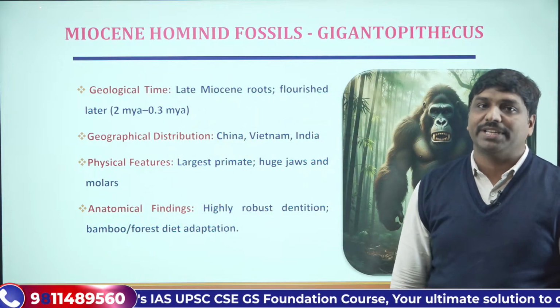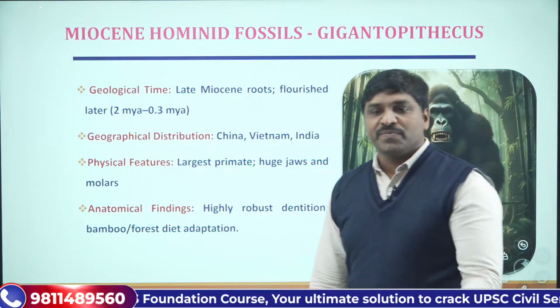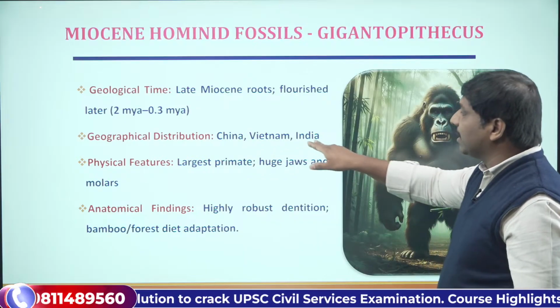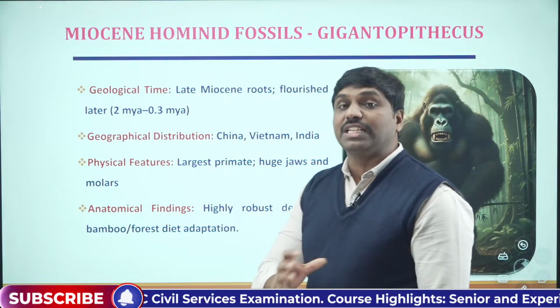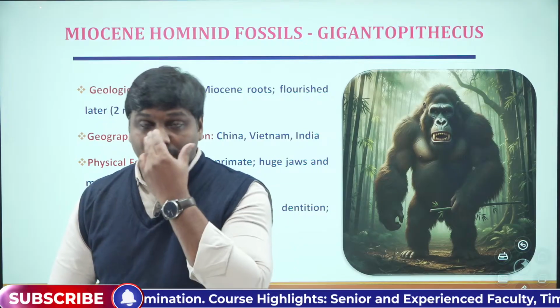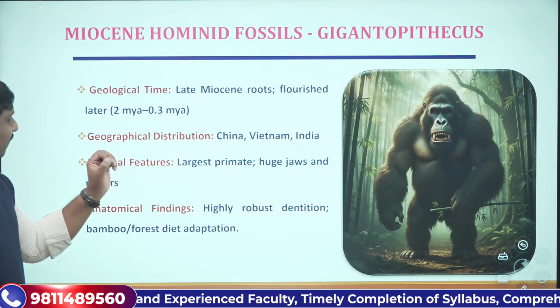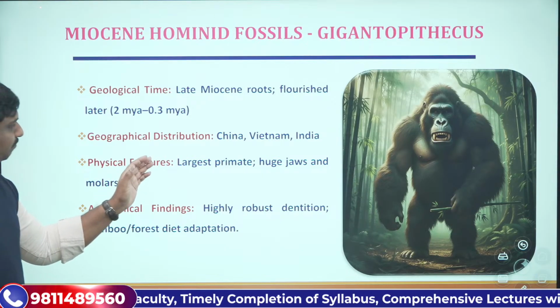So that was the time period of its probable survival. Further, if you see, it was distributed in and around China, Vietnam and India. So in and around the Asian and Southeast Asian countries. Then physical features were these things like largest primate.